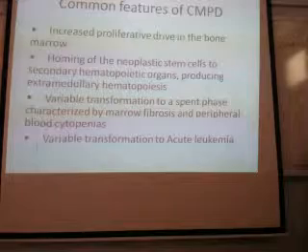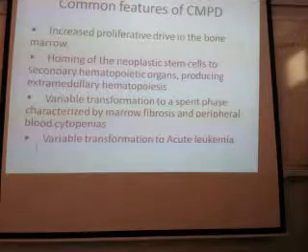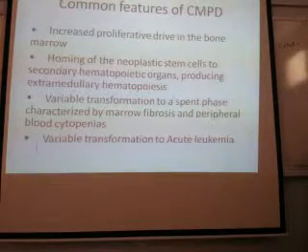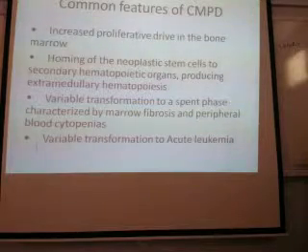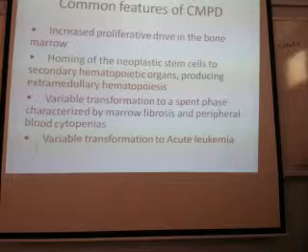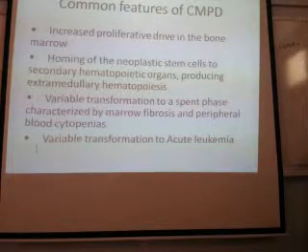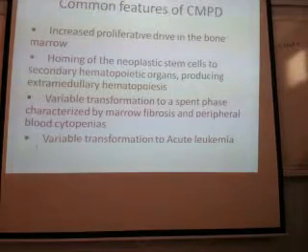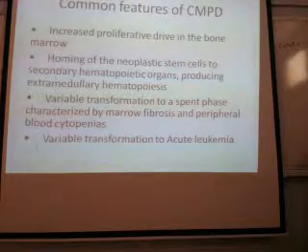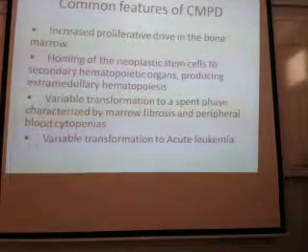So first there will be proliferation of cells. After that, there is extramedullary hematopoiesis. After that, there is fibrosis. And if there is fibrosis, there is no proliferation. There will be cytopenia. Cytopenia, you know, I think. Is it clear?